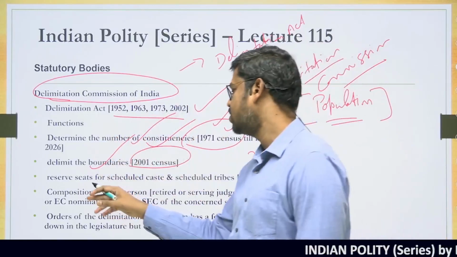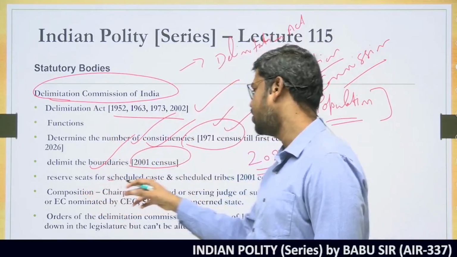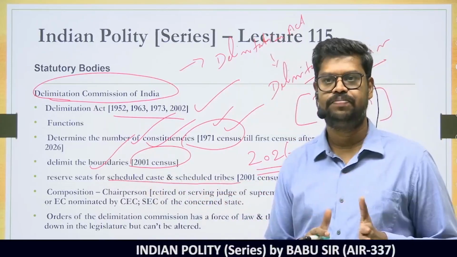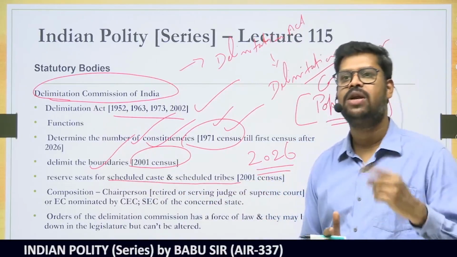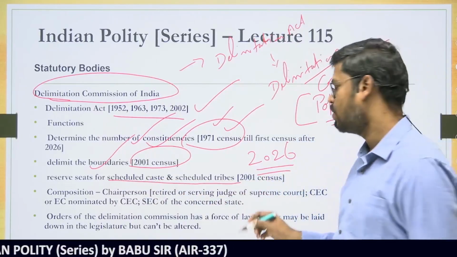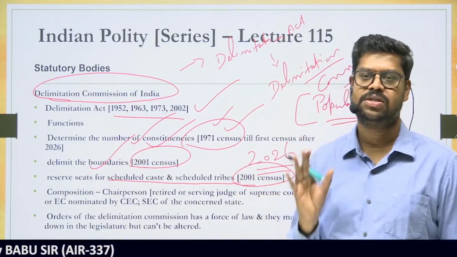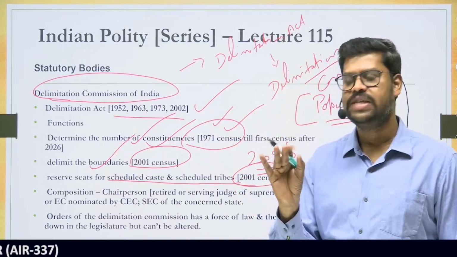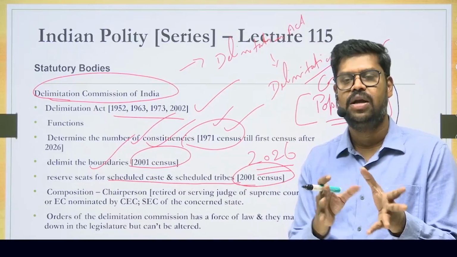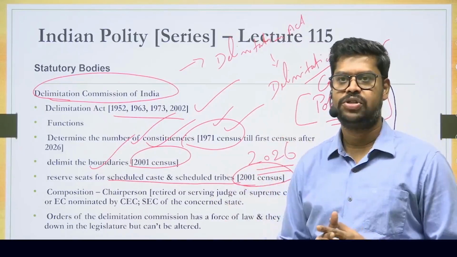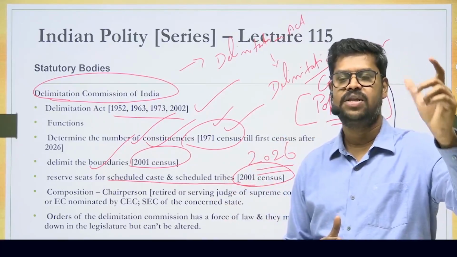Now, the third function performed by the Delimitation Commission is that they shall also reserve the seats for the scheduled caste and scheduled tribe in every state. And what is the basis on which this has to be done? This shall also be done on the basis of population. And what population is taken into account for this purpose? It is the 2001 census. Now, the Constitution says the number of seats reserved for the scheduled caste and scheduled tribe in each and every state should be in proportion to their population. Suppose in the Lok Sabha, in case of Uttar Pradesh, there are 80 seats.